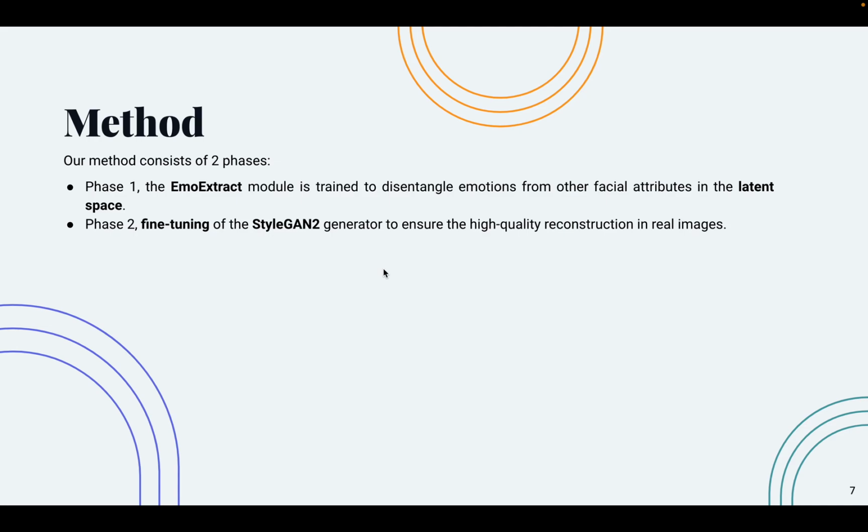We also proposed a StarGAN-based model. It consists of 2 phases. Phase 1 is training EmoExtract, which is to disentangle emotions from other facial attributes in the latent space, and the second phase is fine-tuning the StarGAN 2 generator to ensure the high-quality reconstruction of the real images.